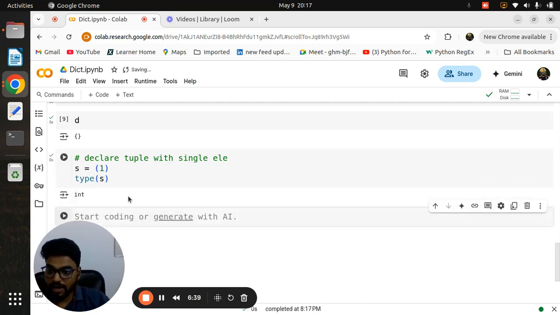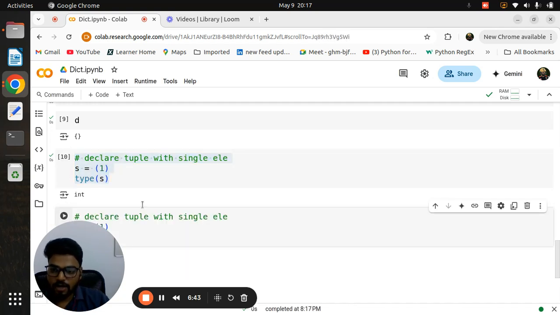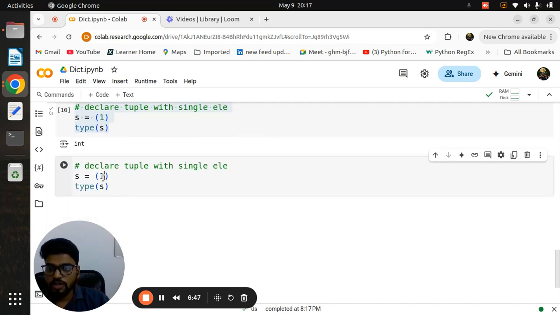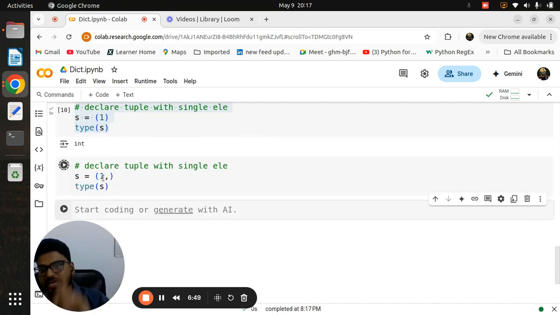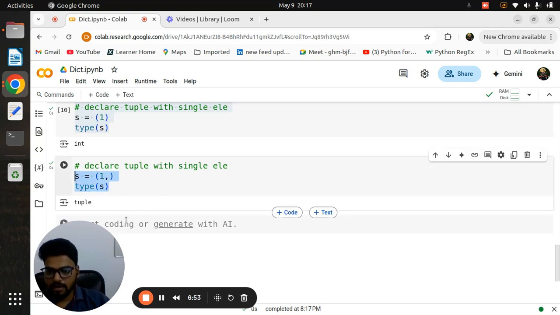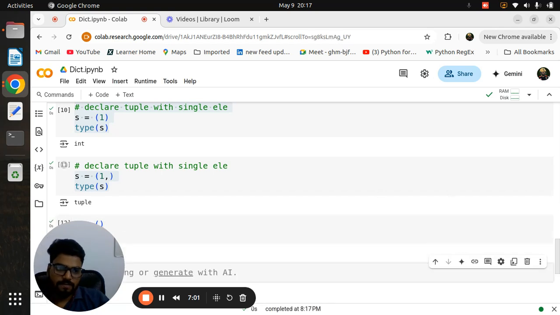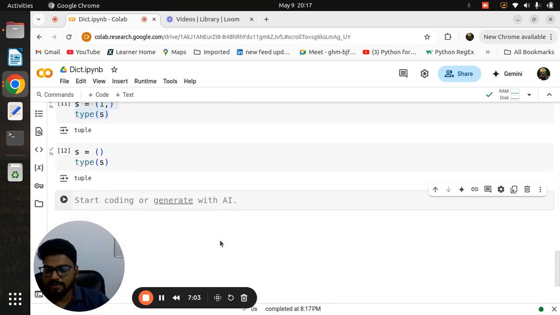Try to remember why, because in a tuple we already learned every element is separated by a comma. So whenever you want to declare a tuple with a single element also, you need to give the comma. Then and only then will it become a tuple. Now, for example, I want to declare an empty tuple. As simple as that. Here you don't need to mention the comma, because we know a tuple is basically in round brackets. So it will definitely be a tuple. No doubt about that.